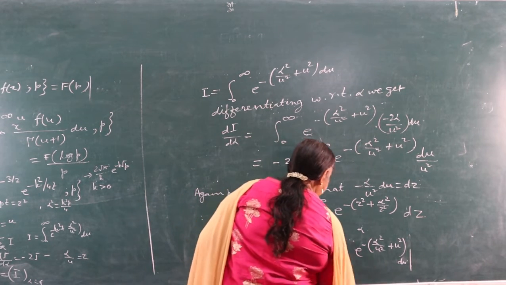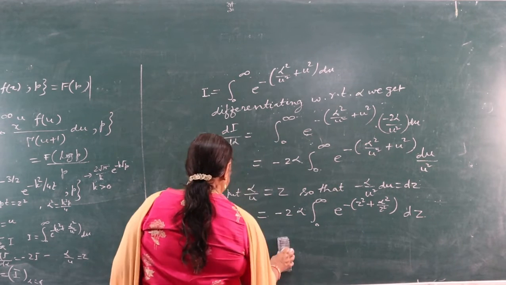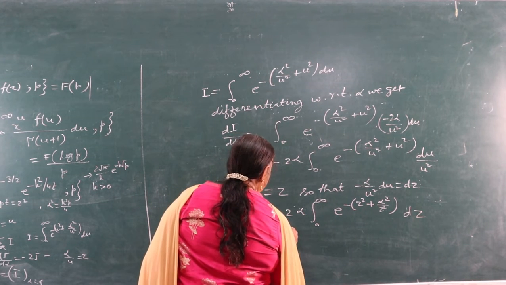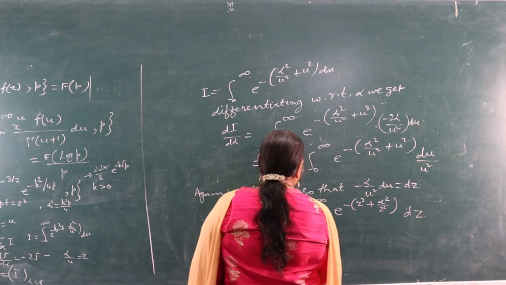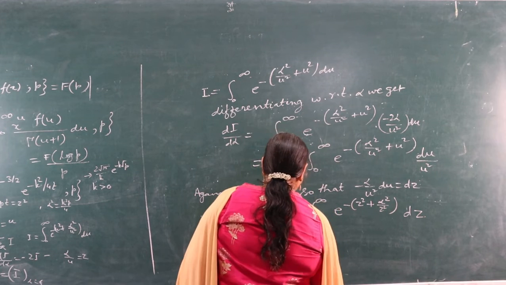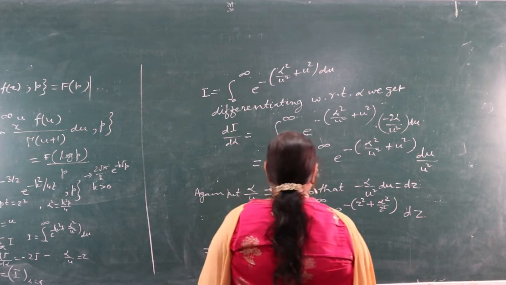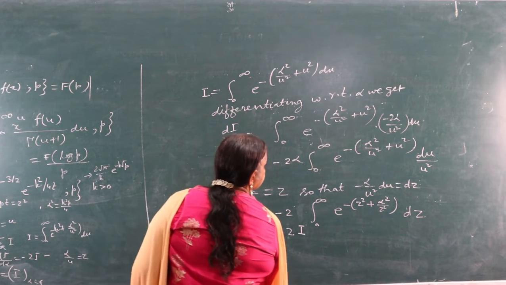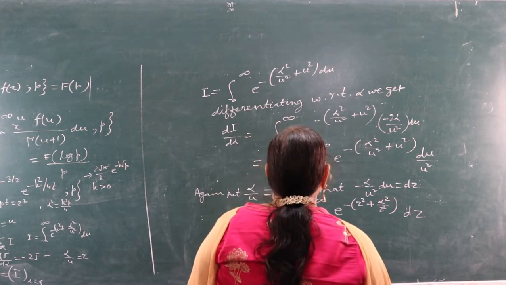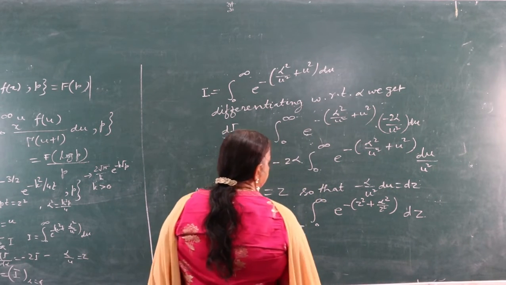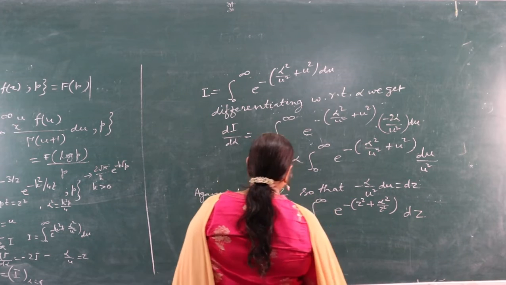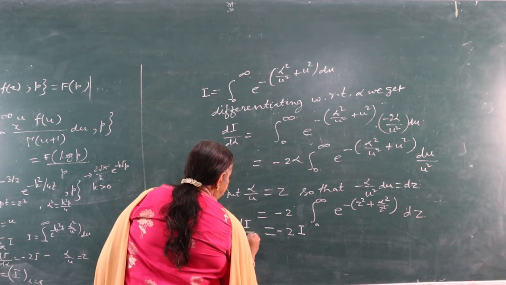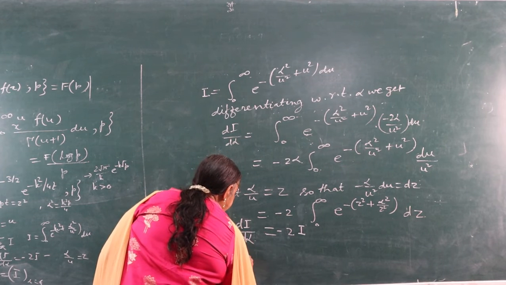Means I. This is equal to minus 2 I. This alpha will be cancelled out, so this is equal to this much, means dI by d alpha is equal to minus 2I.